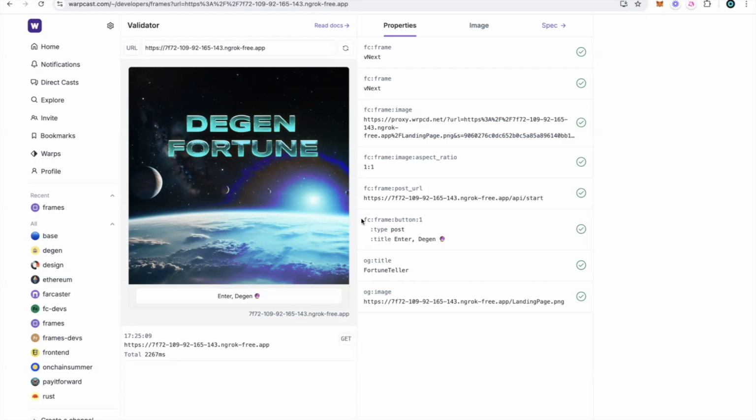It's a Farcaster application that tells on-chain fortunes for users, and I will now show how it works.